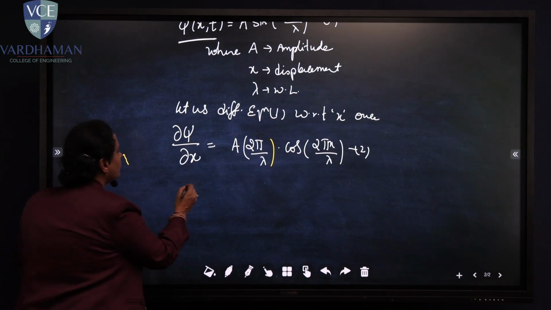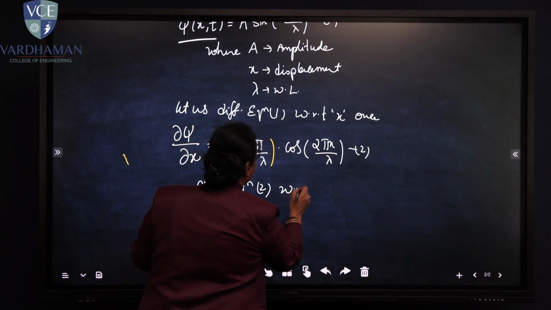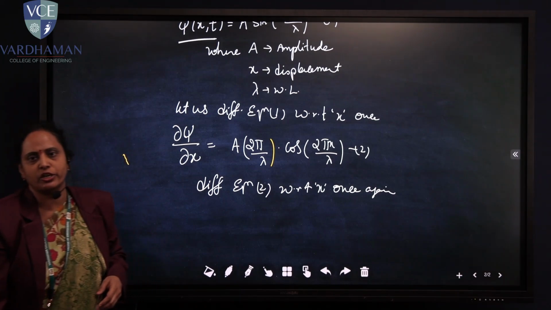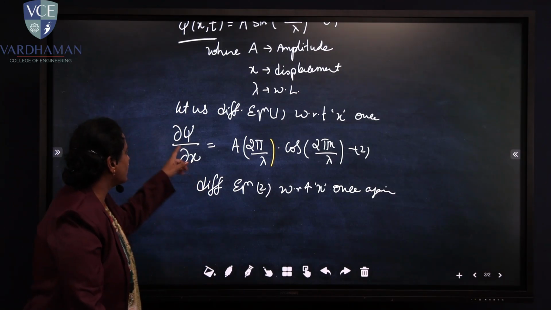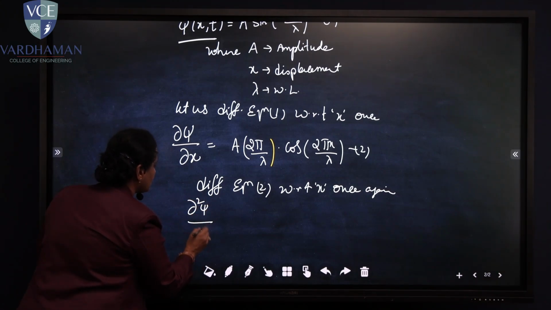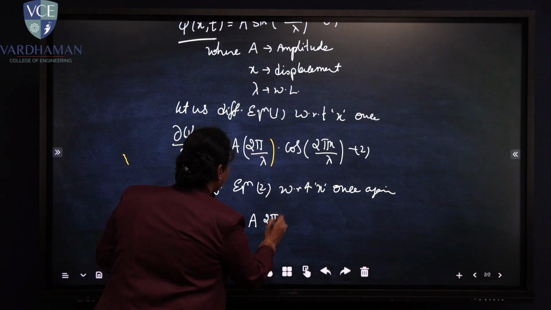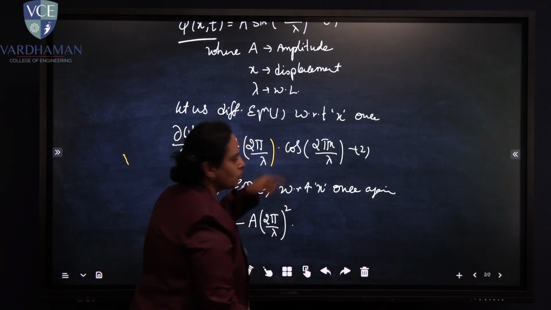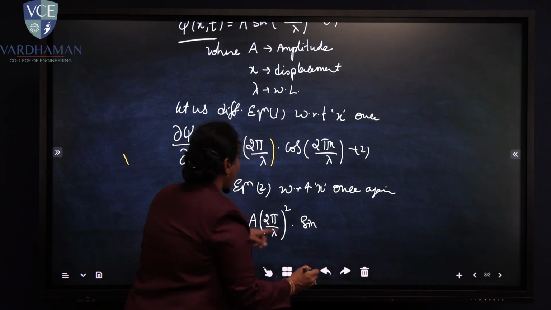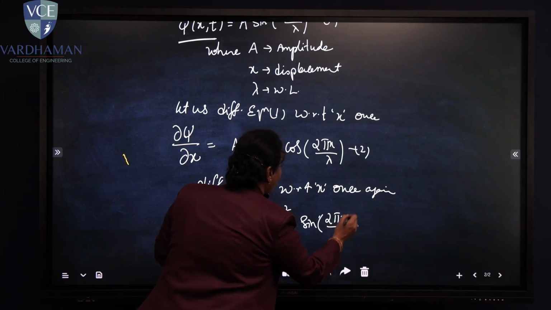Now, differentiating equation 2 with respect to x once again, that is, twice we are differentiating equation 1. With that it comes out to be dou square psi by dou x square is equal to minus A into 2 pi by lambda whole square into, since the differentiation of cos is sin, sine of 2 pi x by lambda.